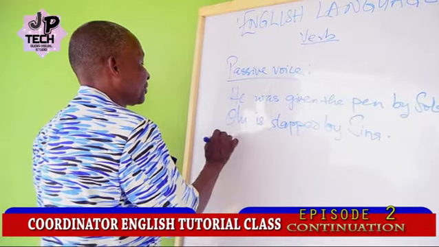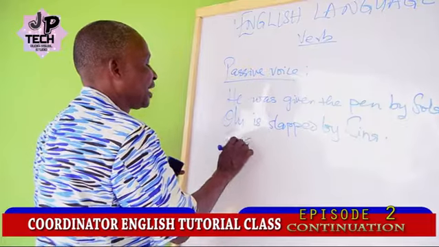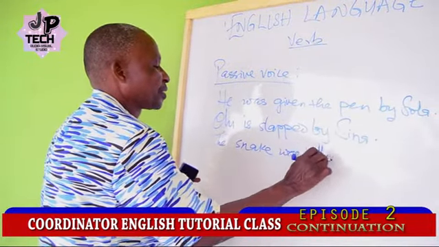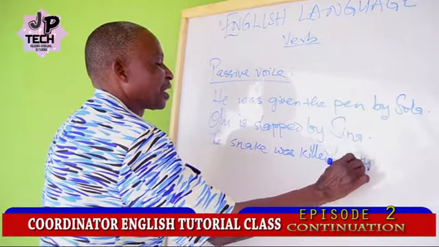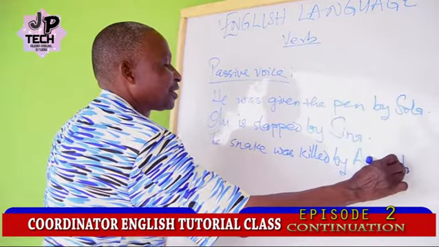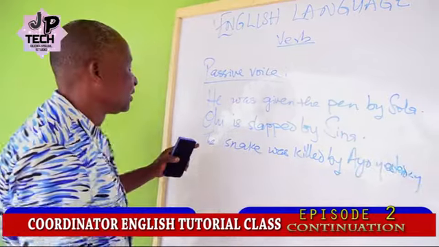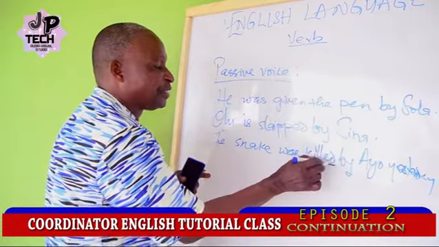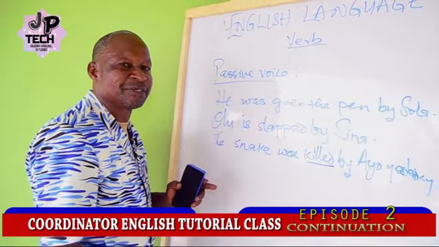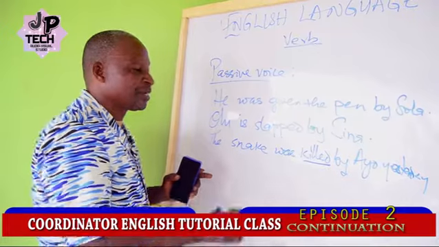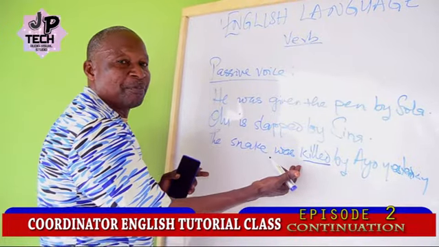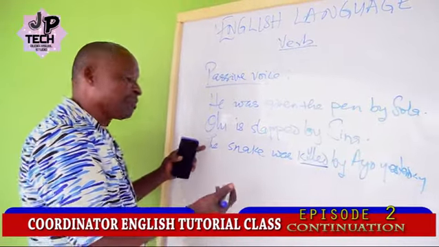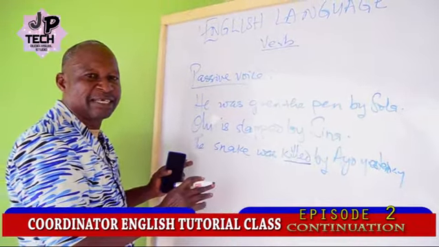Another one. The snake was killed by Ayo yesterday. The verb killed is in the passive voice. Was killed is the verb here. Was is the auxiliary, the main verb is killed. The subject of this sentence is the snake.